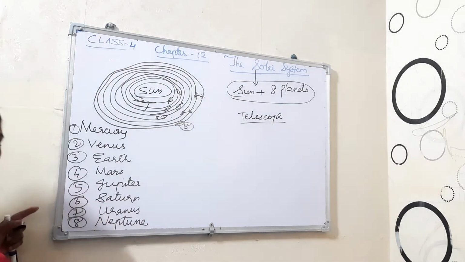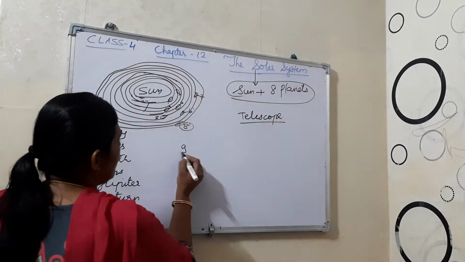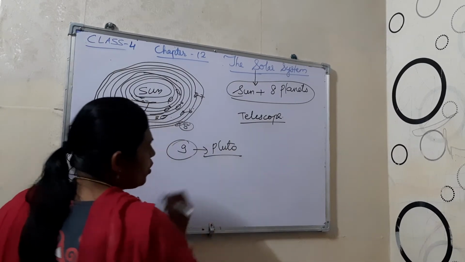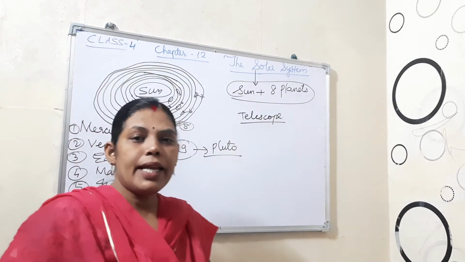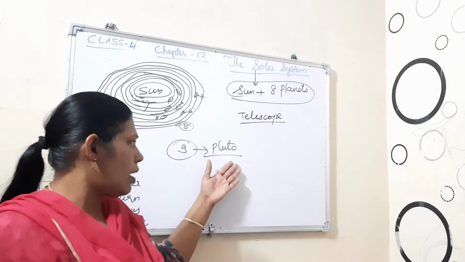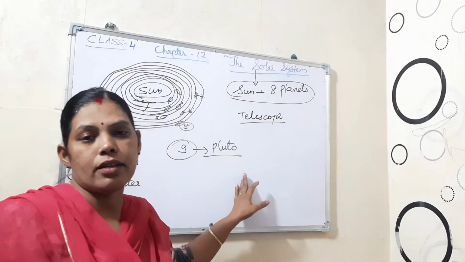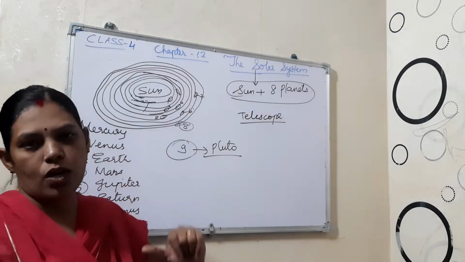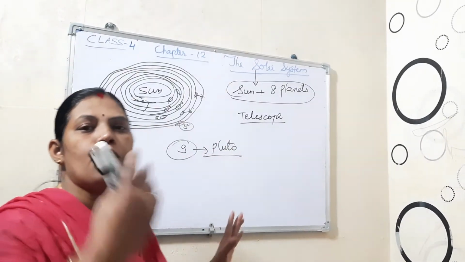Earlier there were 9 planets. Which one was the 9th planet? That was Pluto. But after some time, Pluto was not included in the solar system because it was out of the orbit.